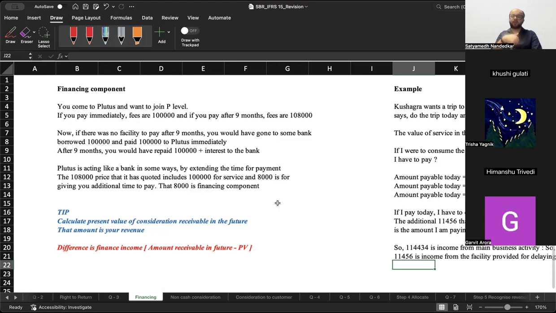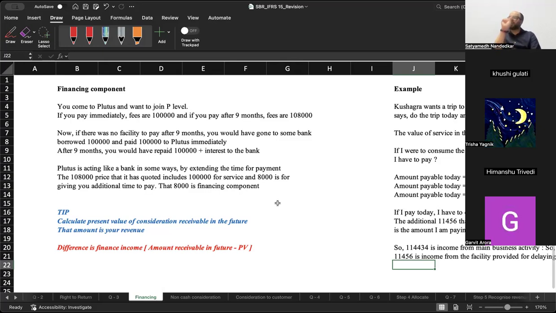Himanshu, after coming to me, when he realized that the fees were high, he went to the bank and asked the bank to give him a loan. Why don't I give him a similar facility? Why don't I say, Himanshu, don't pay today. Instead of paying today, you pay 1 year from now, but instead of the 2 lakhs that you pay today, you will have to pay 2,20,000 in the future. So if you pay the money today, you pay 2 lakh rupees. If you pay the amount after 1 year, you will have to pay 2,20,000 rupees.